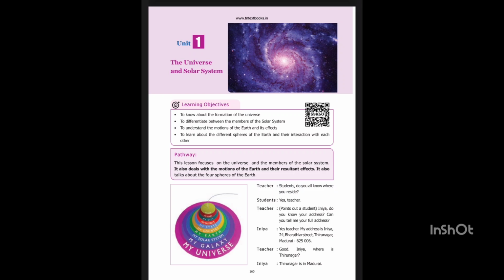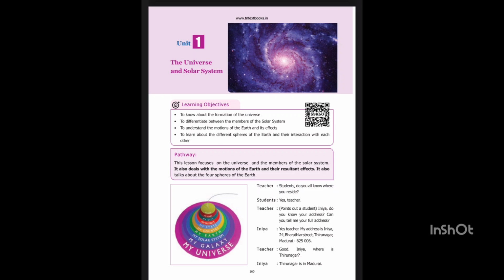The sun is a star. It is self-luminous. It gives light on its own. The surface temperature of the sun is about 6,000 degrees Celsius. It is the source of light and heat energy to the entire solar system. Sunlight takes about 8.3 minutes to reach the Earth.